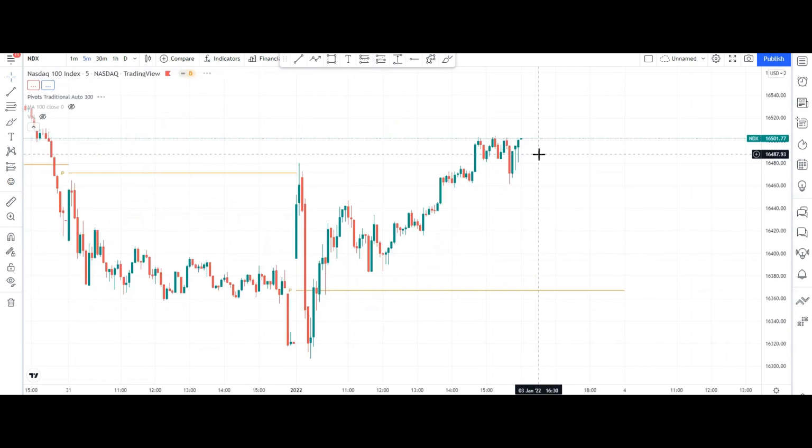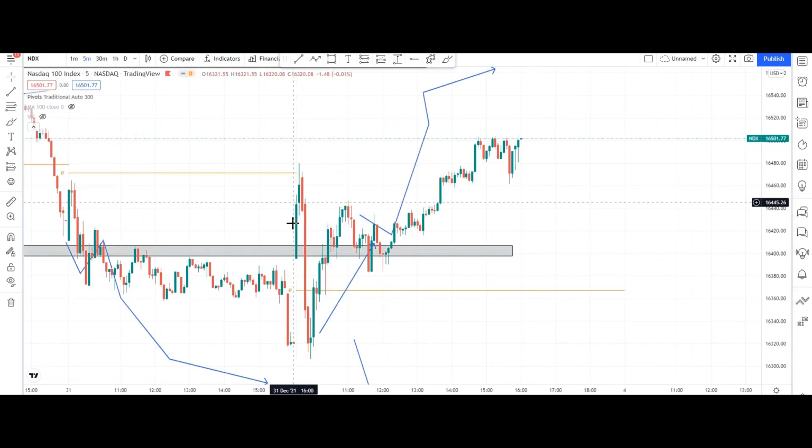Okay guys, we can see in Nasdaq. You can see what happened, it made one green candle. Then after that, sorry guys, it came back, a very bearish candle was made. Then it came back. You can see from here only, if it comes, it takes support here, then you can go for your first target.